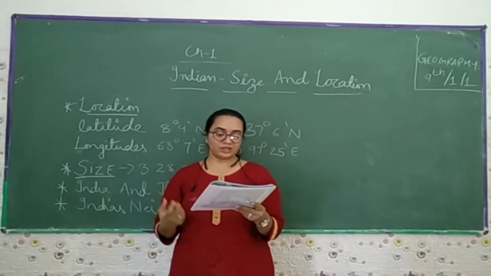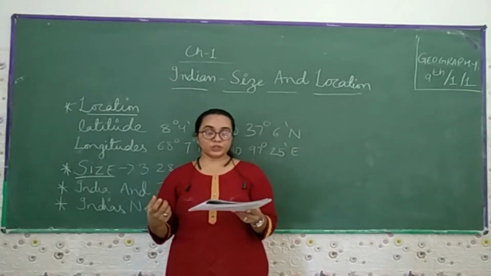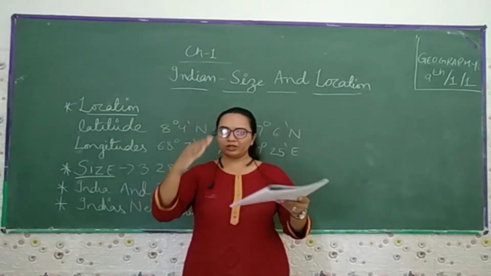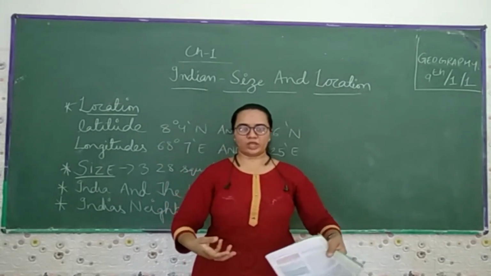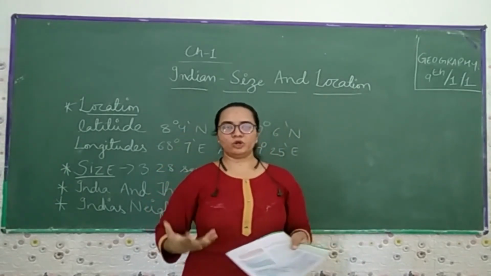The spices, muslin, and merchandise which I have read about in class 8 were taken from India to different countries. On the other hand, the influence of Greek sculpture and the architectural style of the dome, which I already explained, came with the kings and gave India many monuments and buildings.